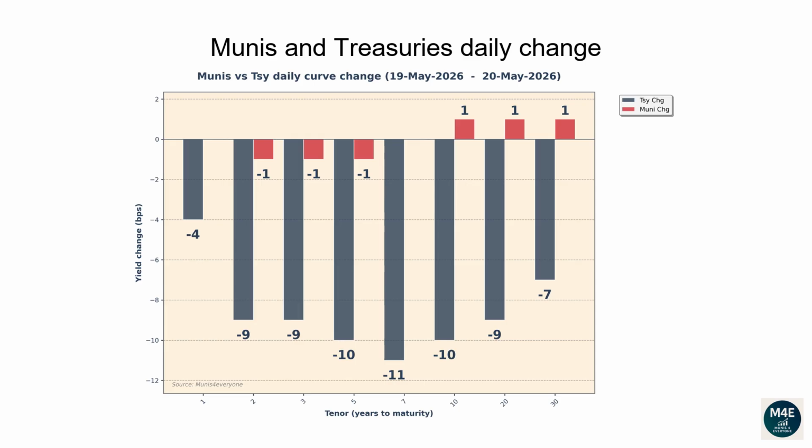Daily yield changes greater than 5 basis points indicate days with a high level of volatility. Compared to the prior day, Treasury bonds rallied across the curve. As a reminder, when people say that rates rallied, it means Treasury bond prices moved higher.